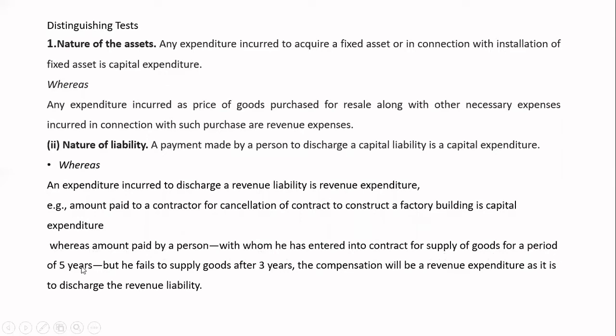Whereas amount paid by a person with whom he has entered into a contract for supply of goods for a period of 5 years, but he fails to supply goods for 3 years, the compensation will be called as what? Revenue expenditure. This is what? Supply of goods. Means in order to purchase a raw material, you have entered a contract for 5 years, but he couldn't supply for 3 years. So the compensation will be what? Revenue expenditure, as it is a discharge of what? Revenue liability. Okay.